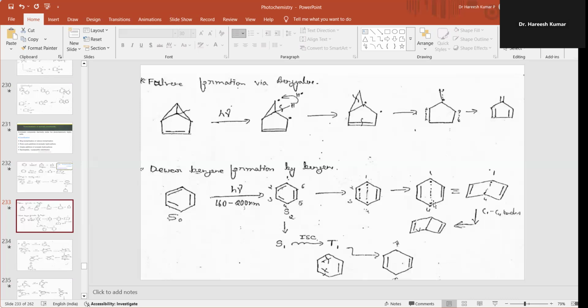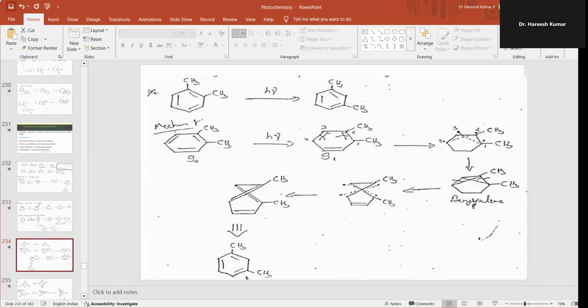The 1,4 radicals form a bond, giving rise to the Dewar structure. This is also possible: singlet 2 can be converted into singlet 1, singlet 1 can transfer to triplet 1, and triplet 1 can give the Dewar structure, forming a bond.